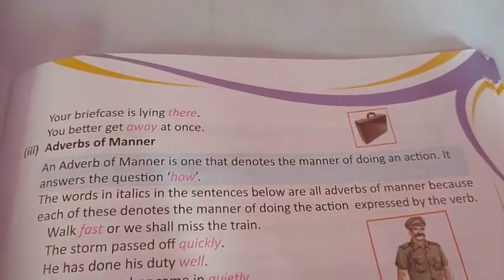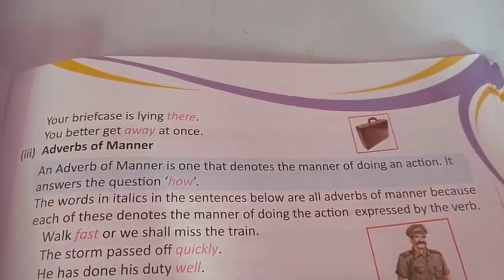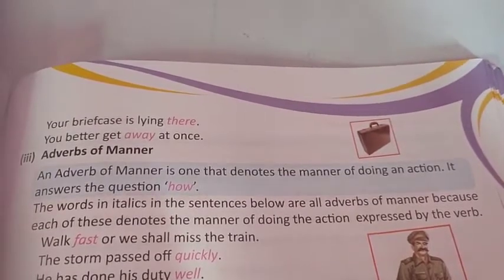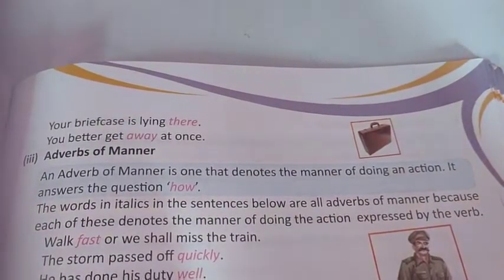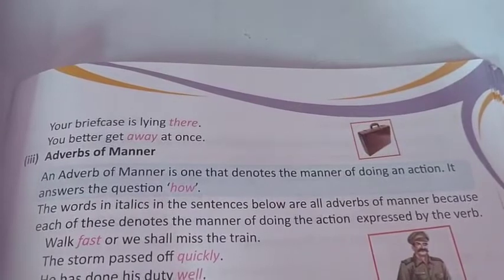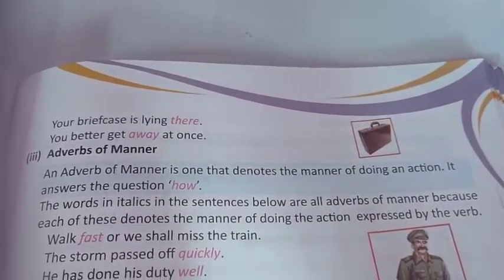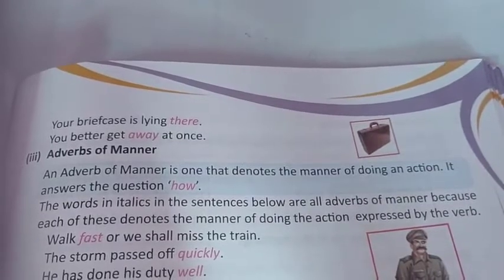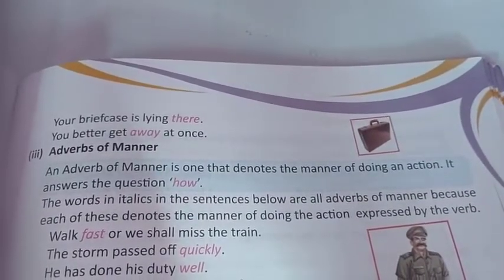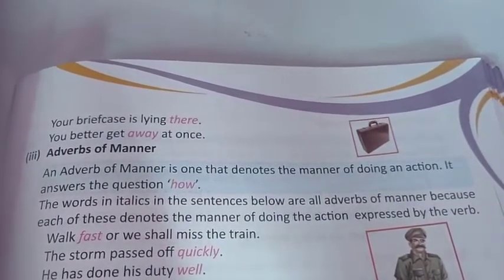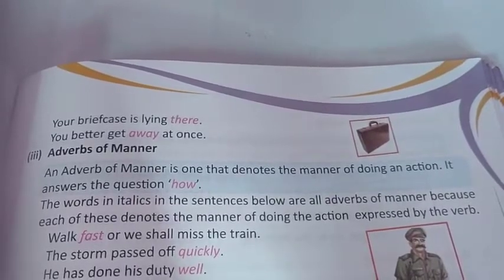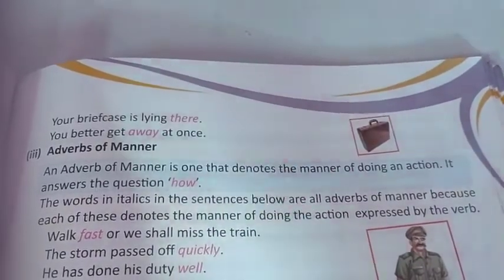Now come to the third category, the third subpart of simple adverbs, that is adverb of manner. Now children, adverb of manner tells how or in what manner an action is done, and moreover it answers the question how. Okay, let's go through a few examples.